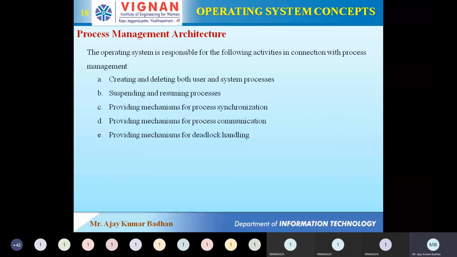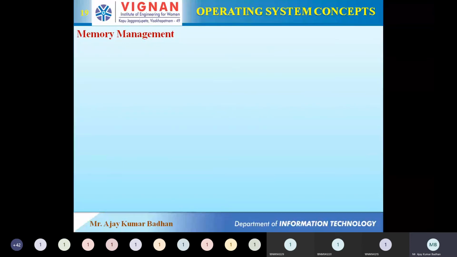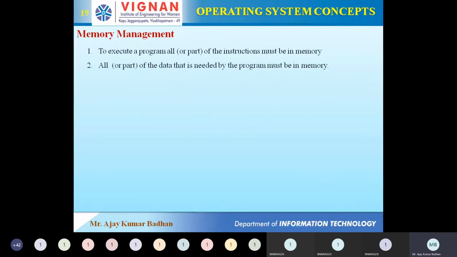Next, providing a mechanism for process communication. Definitely some mechanism needs to be provided, which we'll see when we talk about processes in the second unit. So the entire process related information we are going to see in the second unit. Then we have something called deadlock handling. Deadlock we'll see in the fourth unit. So just keep that in memory. That's it. Next is memory management.